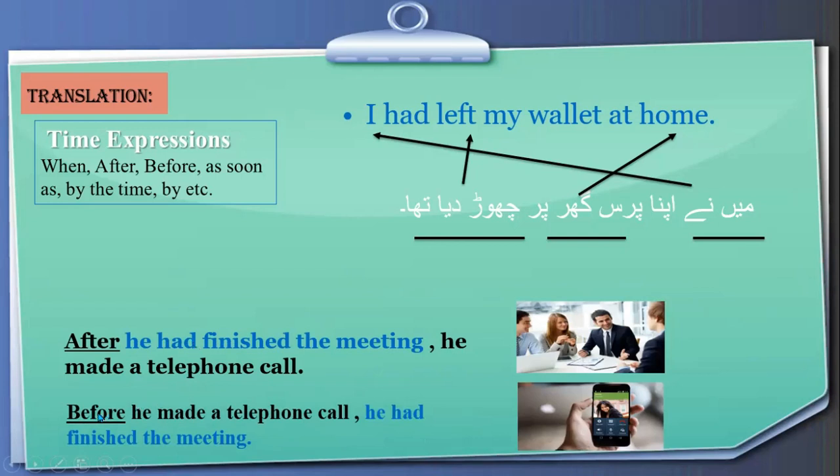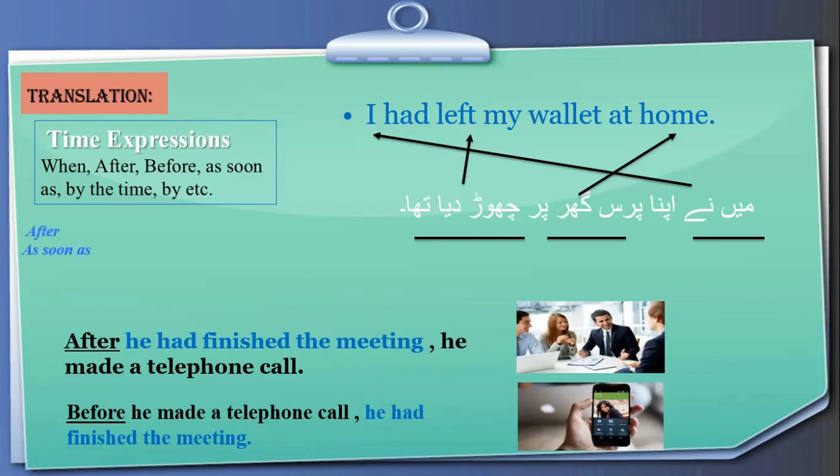But in the other sentence, with before we have used past simple tense. So this is actually the rule. When we are talking about before, we use past simple with it. And when we are talking about after, we use past perfect with it. And the other clause would be past simple.